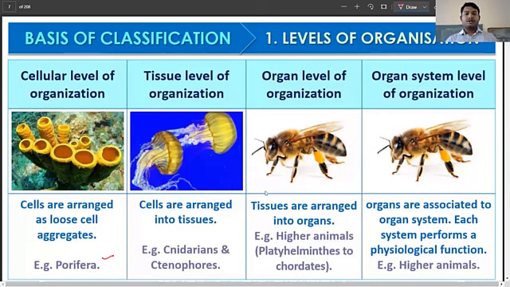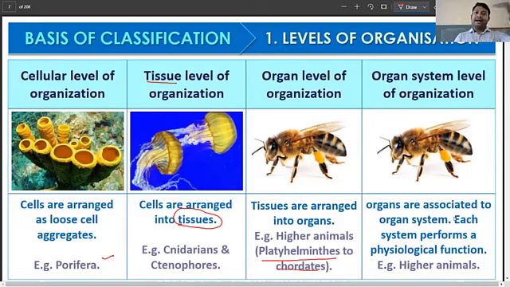Now when we go to the Cnidarians or the Ctenophora, which are the next phyla in the classification system, we have the tissue level organization, where cells are organized into tissues. And as you go from there to the organ level, here you get organs, not only tissues. Along with the tissue, we get the organs, in higher animals, for example, from the platyhelminthes to the chordates.